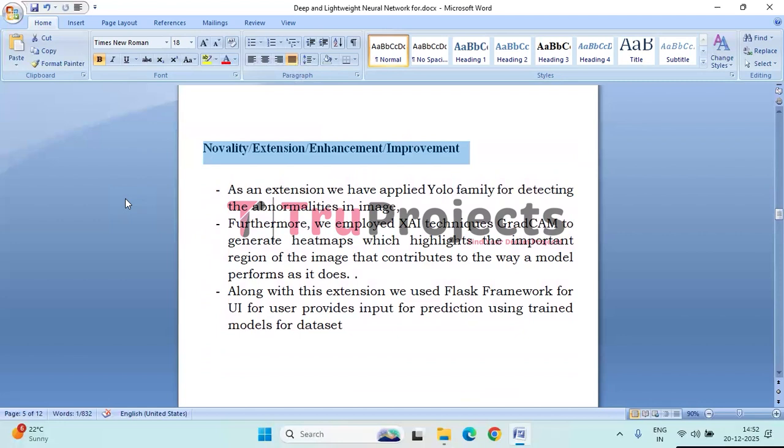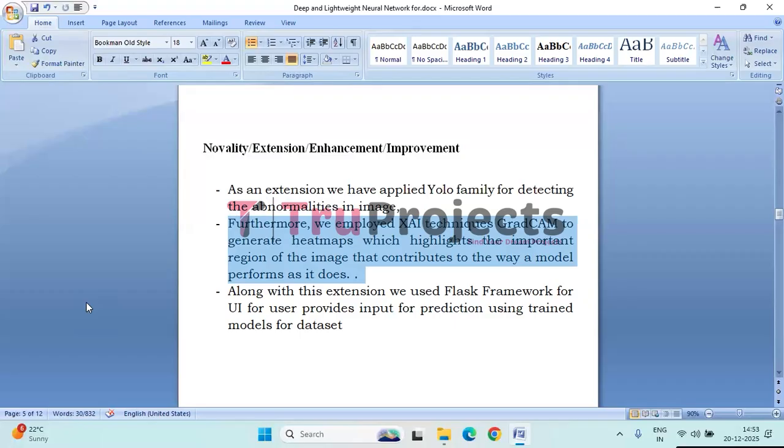Coming to the novelty, extension, enhancement, or improvement. As an extension, the YOLO family of models is used to detect and localize abnormal regions in histopathological images, enabling precise identification of suspicious tissue areas rather than only performing image-level classification.